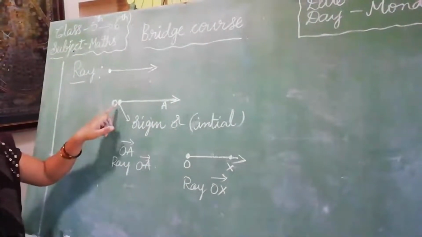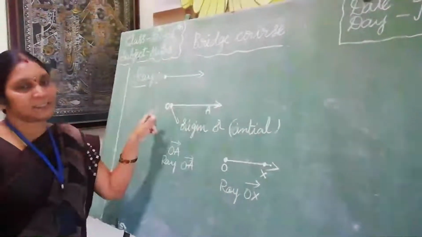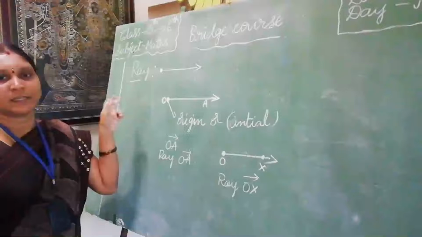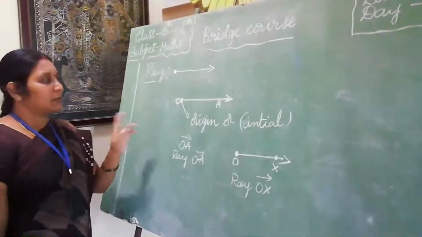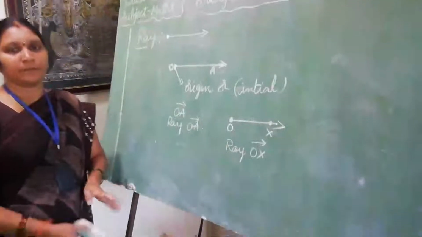It starts with one endpoint. It can extend indefinitely in one direction. Such a line is called a ray. O represents the origin or initial point of the ray.